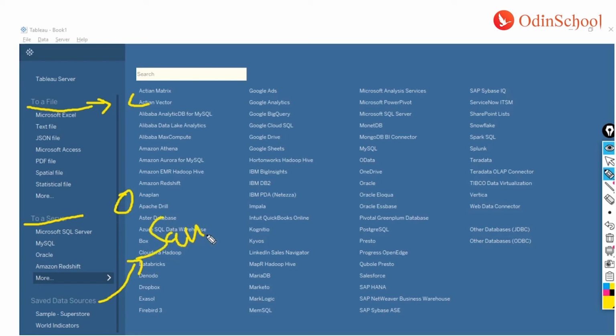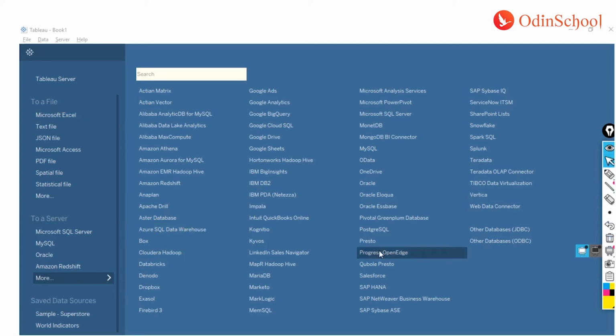Let's say you do not want to reconnect to the same data source again and again, or you have done some changes and you do not want to redo them. You can save that data source in a specific format inside Tableau's engine, so that next time you can just come over here, select saved data sources, and that's it, boom.